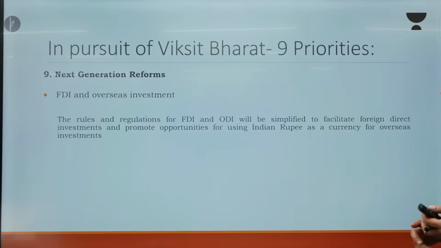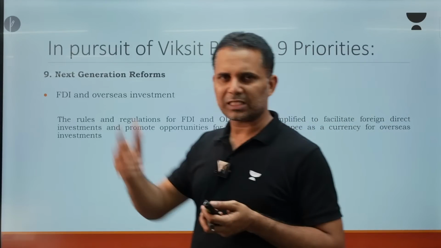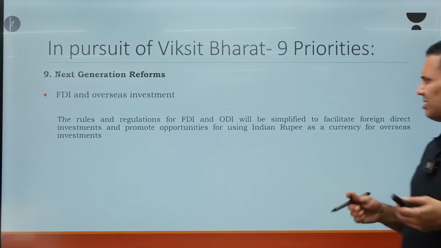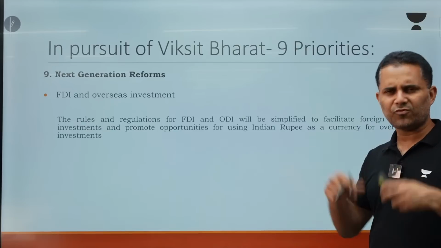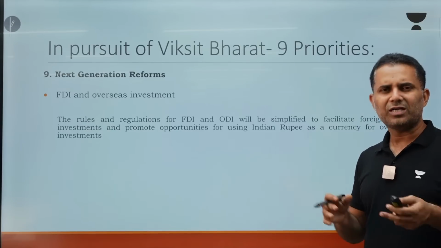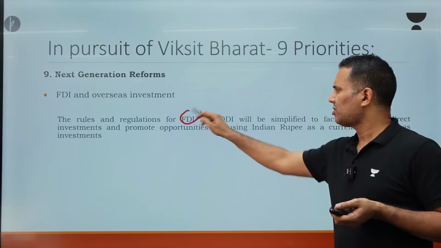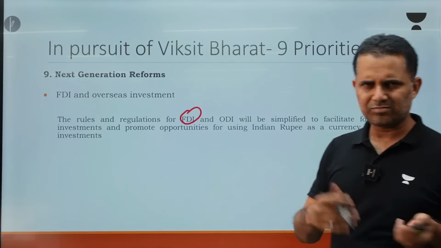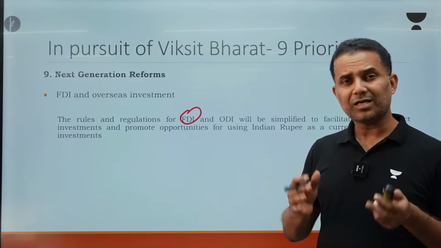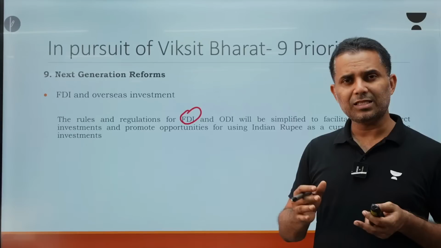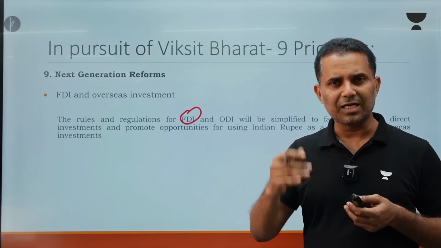So it is all about making the rupee more acceptable outside. And as we know, such a huge country, such a huge labor force, unless we attract more and more foreign investment, it's quite difficult for government to create jobs. So that's why there is a lot of focus on FDI. Right now our FDI has decreased to around $30 to $35 billion. We are targeting that for the next 10-15 years, we should be able to attract $100 billion of FDI annually.